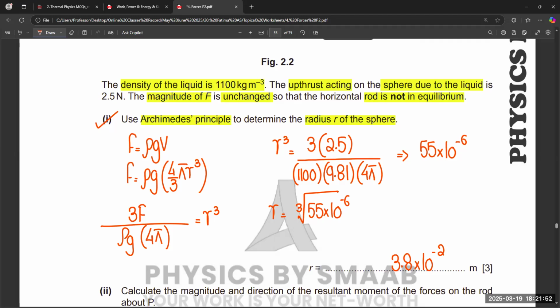Basically, in our questions we use a sphere, right? That is the most common shape in our questions. Other than that, we use triangle, rectangle, square, or a radius or area of the wire. Area of the wire is pi r square, simple. So these are the general quantities and area quantities we use in our questions, right?